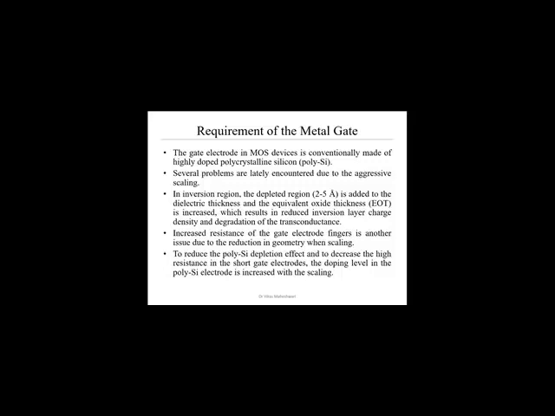So to reduce the polysilicon depletion effect and to decrease the high resistance in the short gate electrode, the doping level in the polysilicon electrode is increased with this scaling. For that purpose, we have to increase the doping level, but we can't dope any material beyond a certain extent. So that is also one of the major problems, so we are moving towards the metal gate.